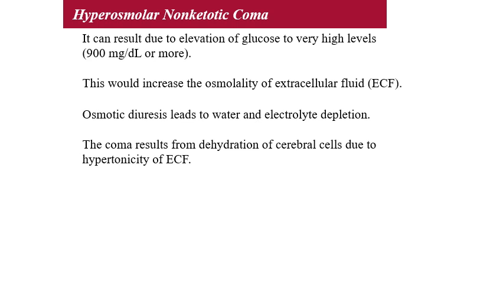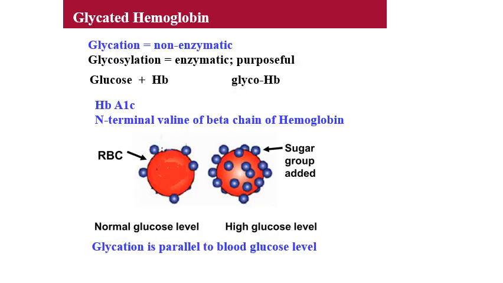The excess glucose causes an increase in osmolality of extracellular fluid, so there is osmotic diuresis, which leads to water and electrolyte depletion. Because of that, the coma results from dehydration of cerebral cells due to hypertonicity of extracellular fluid. That condition is known as hyperosmolar non-ketotic coma.